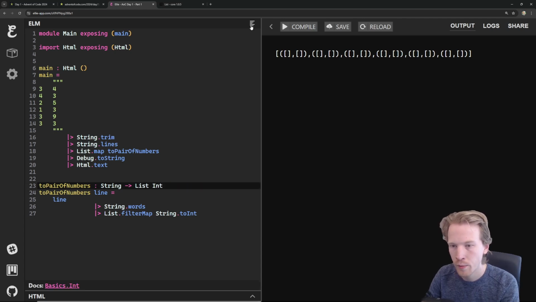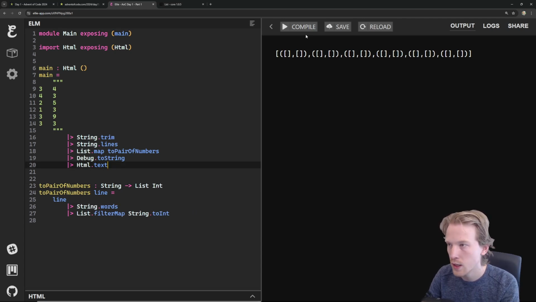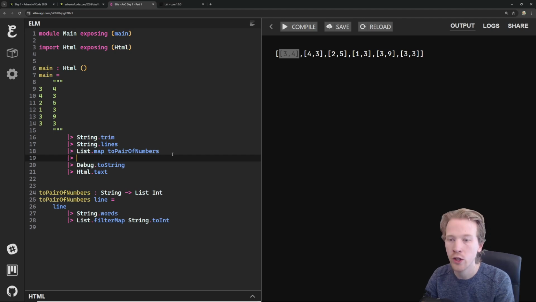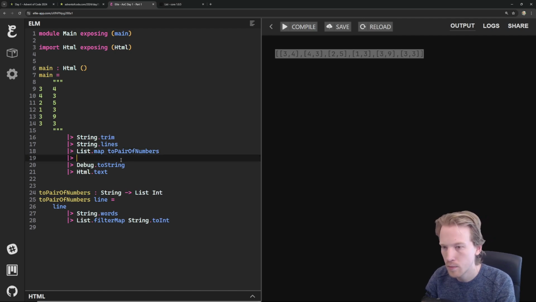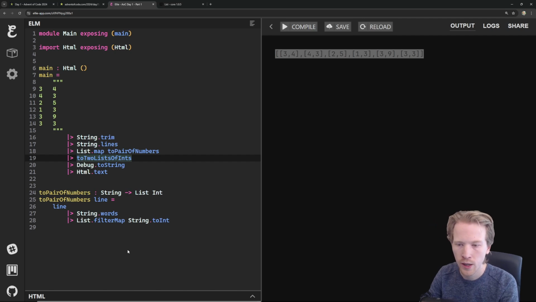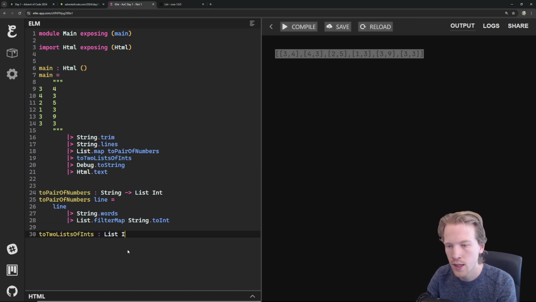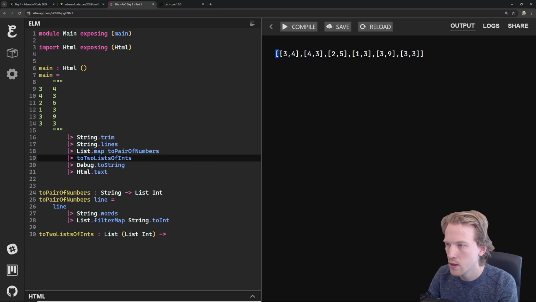So I'm going to hit this format button. This is going to snap everything into place for me using Elm format. So this is where we are. Let's pick up where we left off with a new function. After we run this, we're going to transform this whole list into two lists of ints. We're going to make our own function, two lists of ints. It's going to take a single list where we have a list of integers as each entry. So this is our list. This is our list of lists.